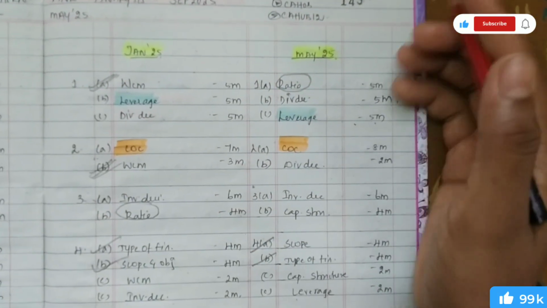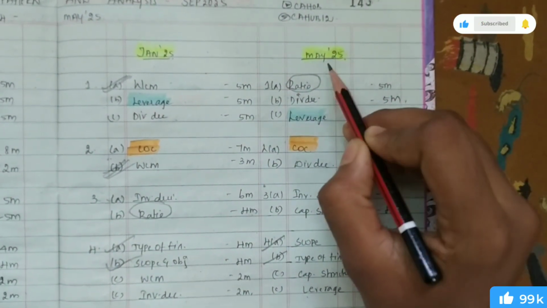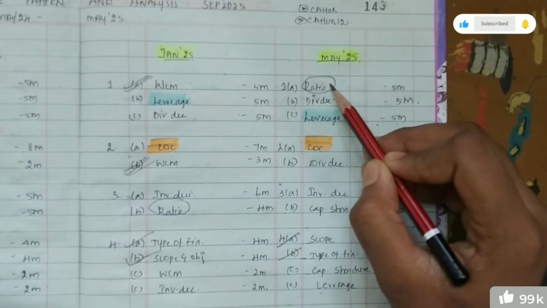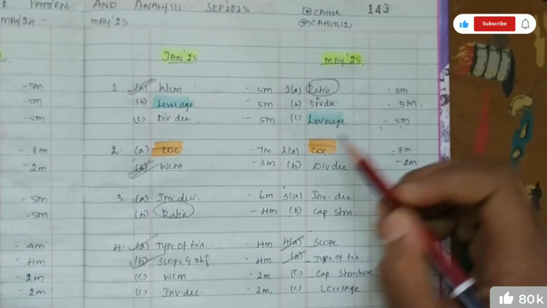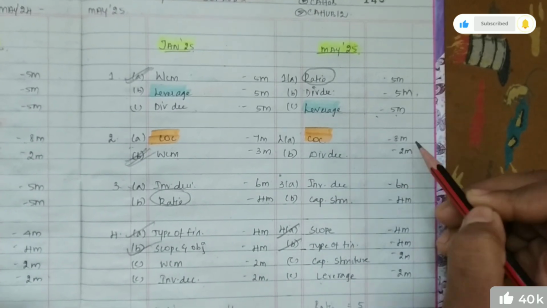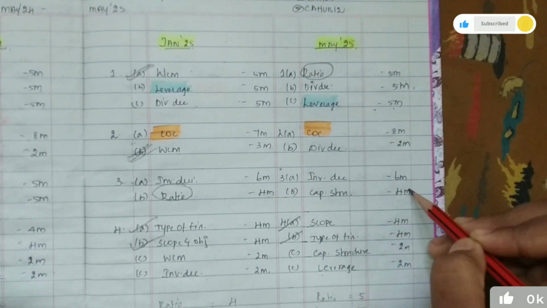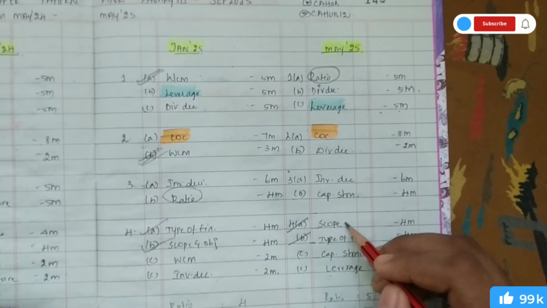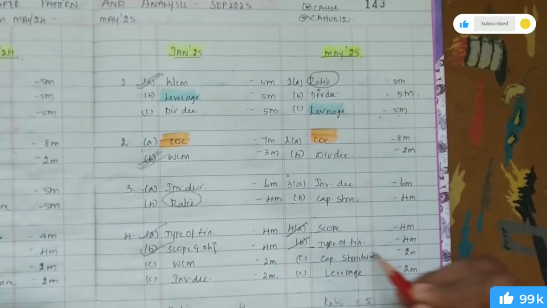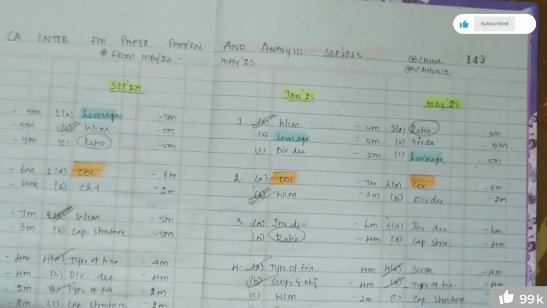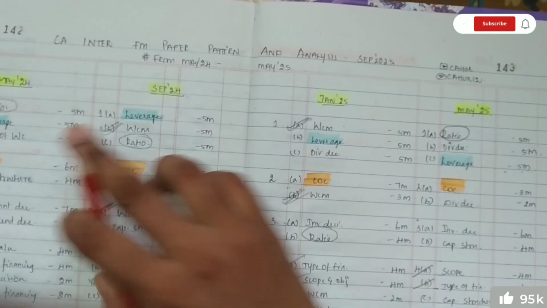Now let's get into May 25. First question: ratios, dividend, leverage for 5 marks. Second question: cost of capital and dividend decisions for 8 and 2 marks. Third question: investment decision and capital structure for 6 and 4 marks. Fourth question: scope chapter 4 marks, types of financing, capital structure, leverages for 4, 2 marks. So these are the questions that have been tested in the following attempts.